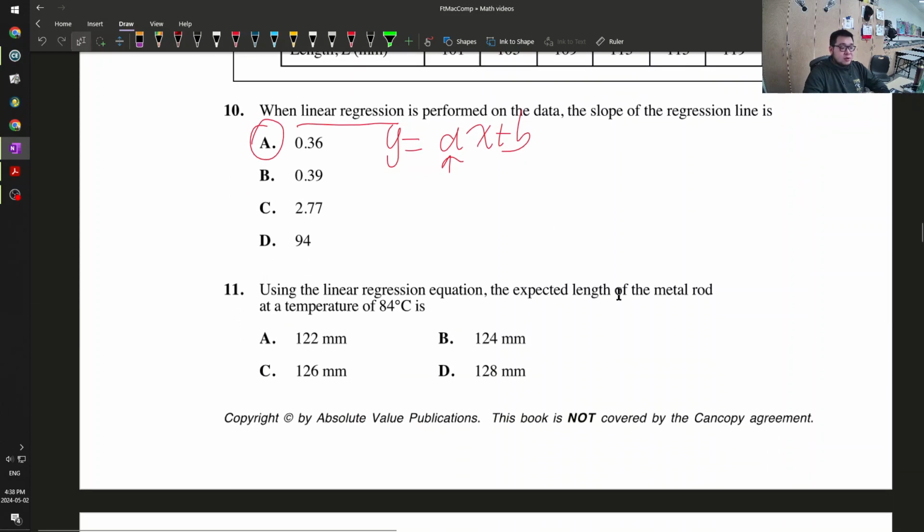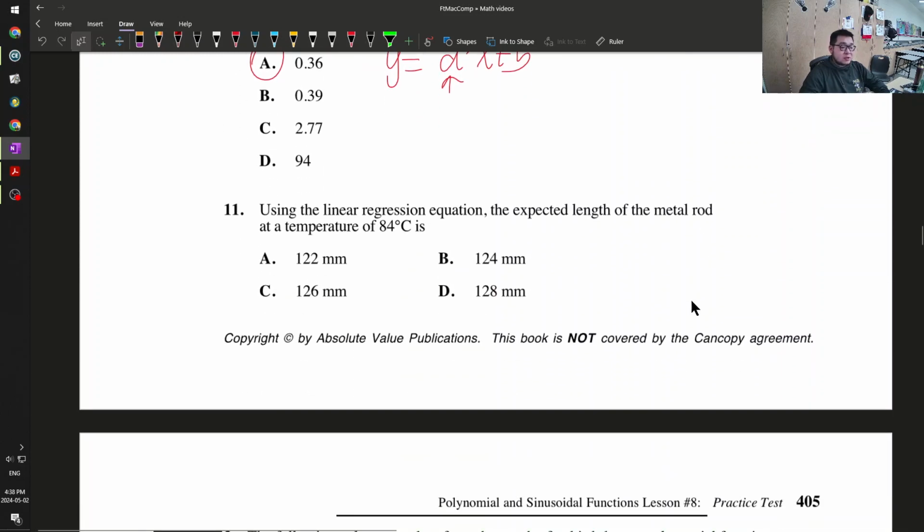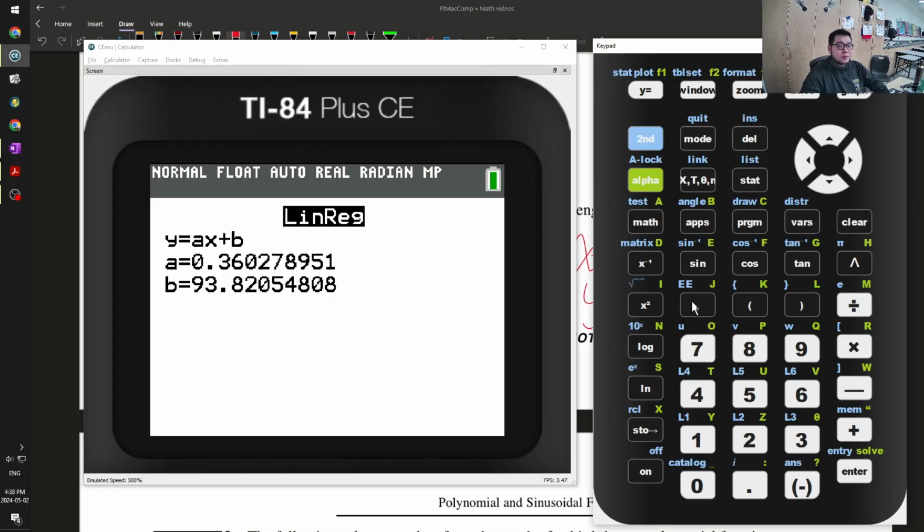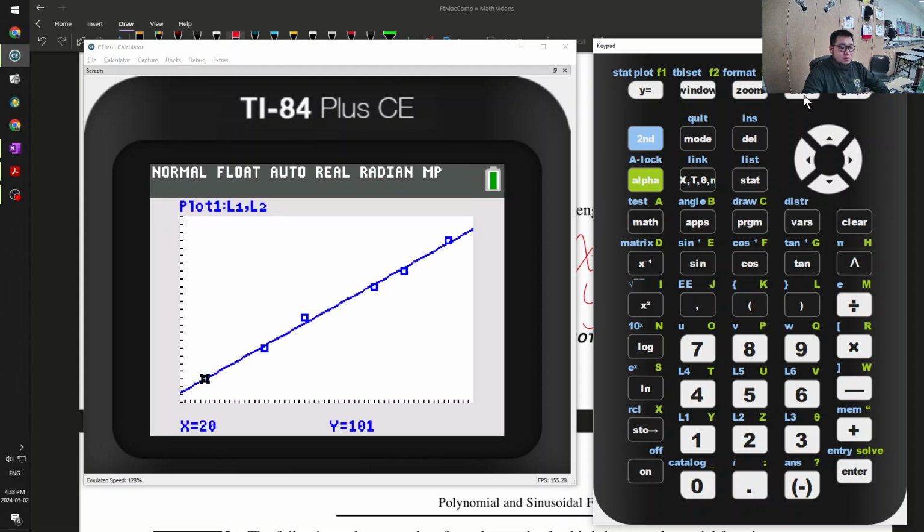Okay, using a linear regression, what is the expected length at temperature 84 degrees? So that means my x value is equal to 84. What is my y value? So, I have to go trace. X is equal to 84.